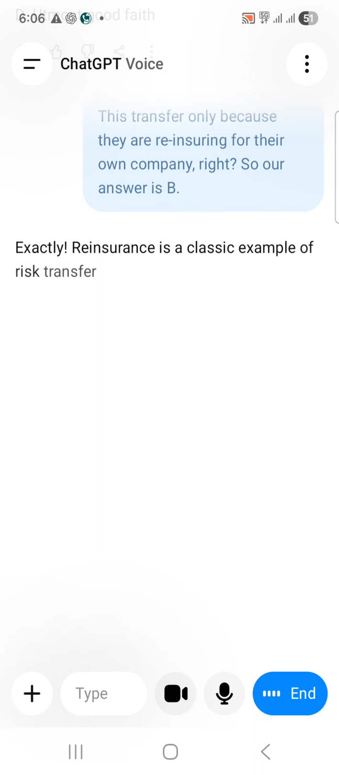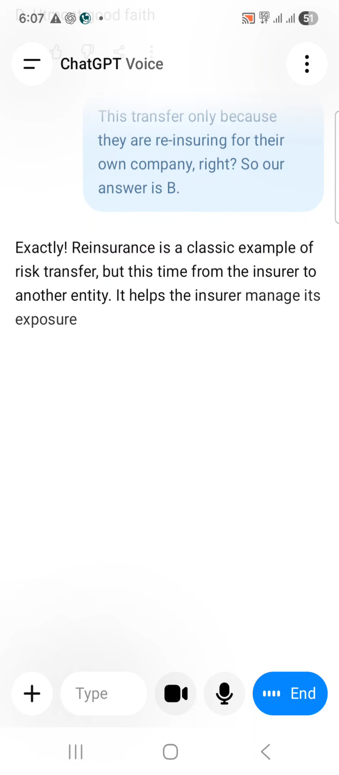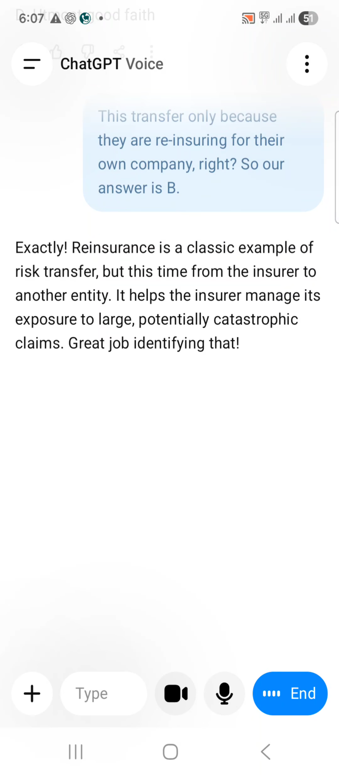Exactly. Reinsurance is a classic example of risk transfer, but this time from the insurer to another entity. It helps the insurer manage its exposure to large, potentially catastrophic claims. Great job identifying that. Let's move on to the next question. Yeah, sure. Next question, please.